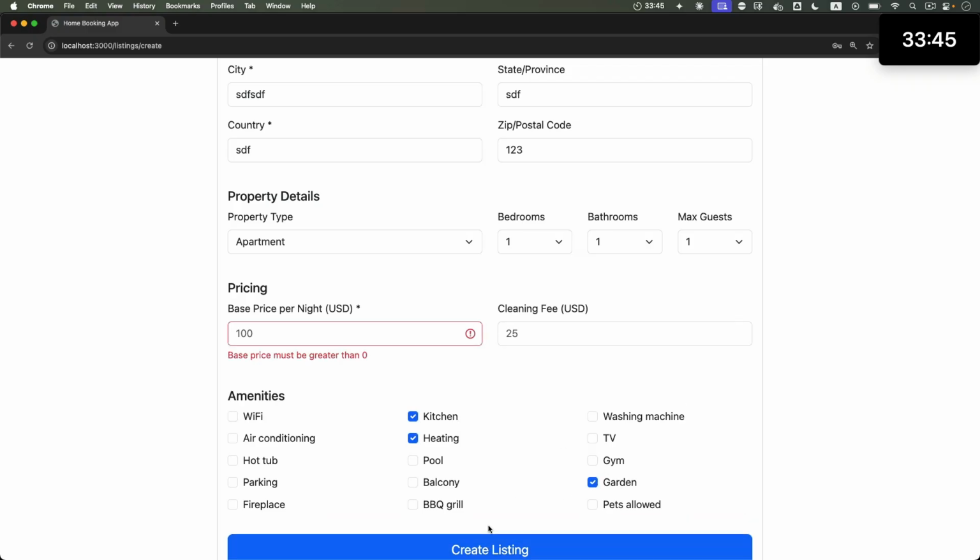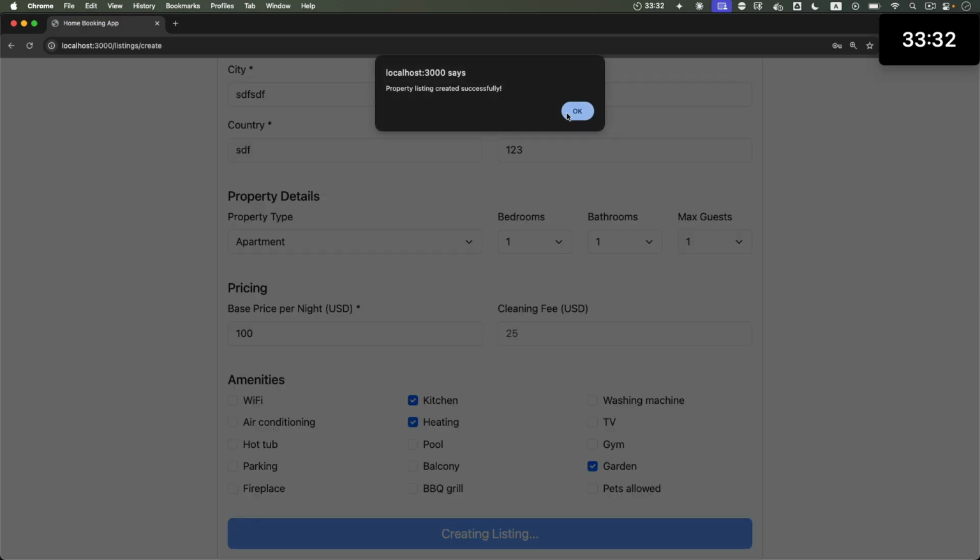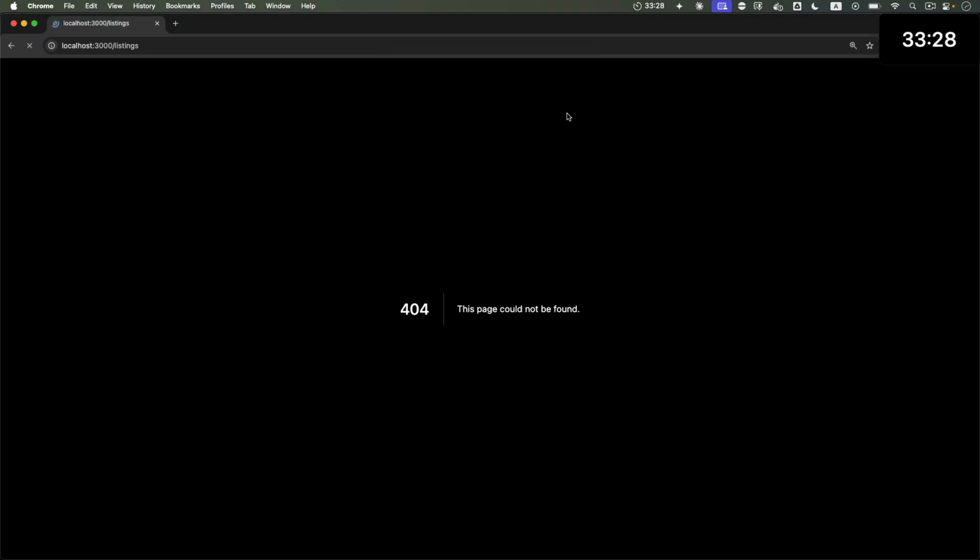Click create listing. Price must be greater than 0. Oh, there's nothing in here. Okay, here's 100. Create listing. There's a silly JavaScript browser-based dialog confirmation. Definitely don't want that. And then it took us to the listings page that I think doesn't exist yet.